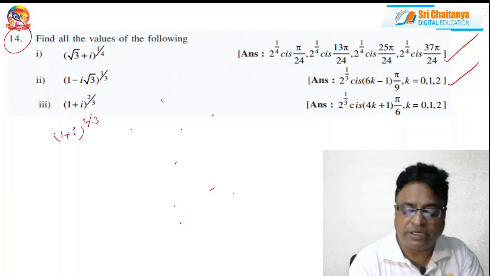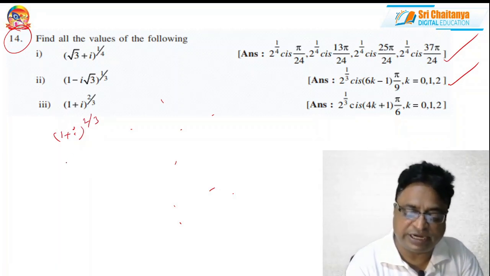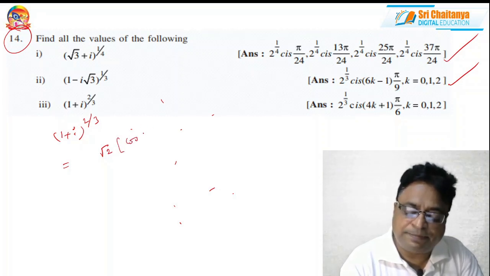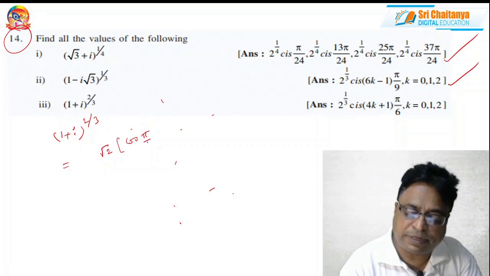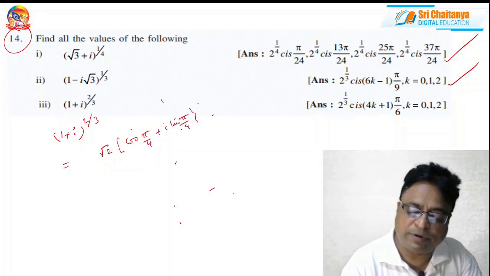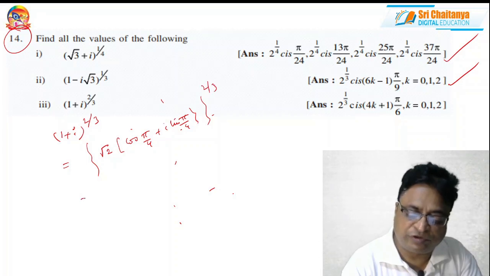Don't worry, here the denominator is 3, so 3 values it can get. So this is root 2 into cos pi by 4 plus i sin pi by 4, whole power 2 by 3. So this is 2 power 1 by 2.